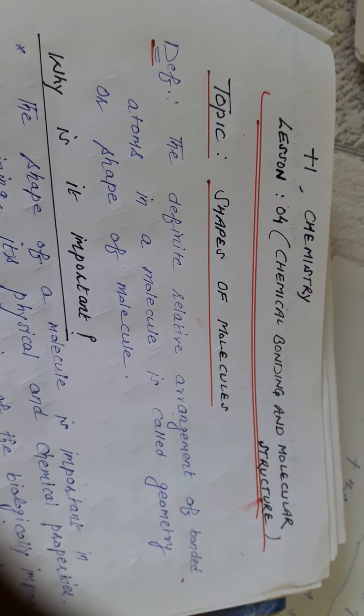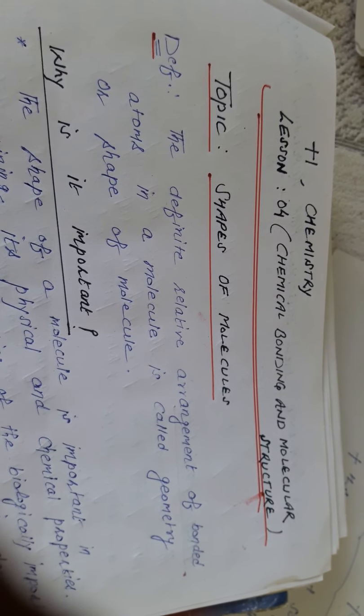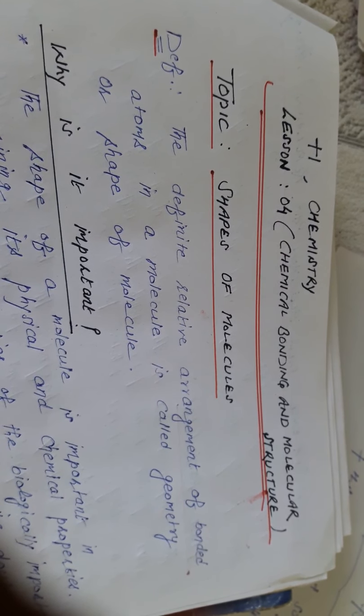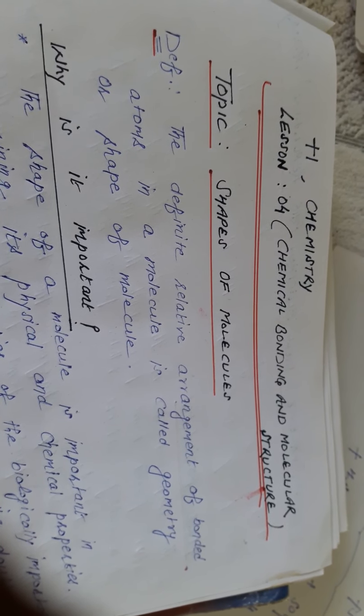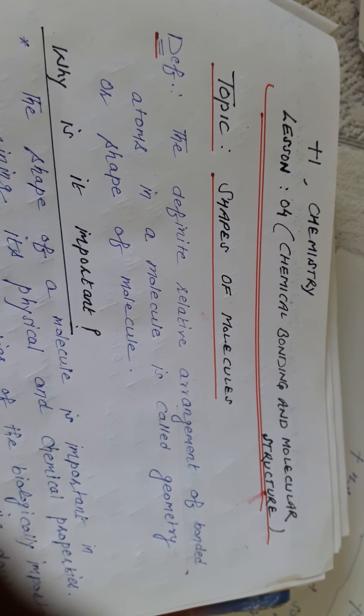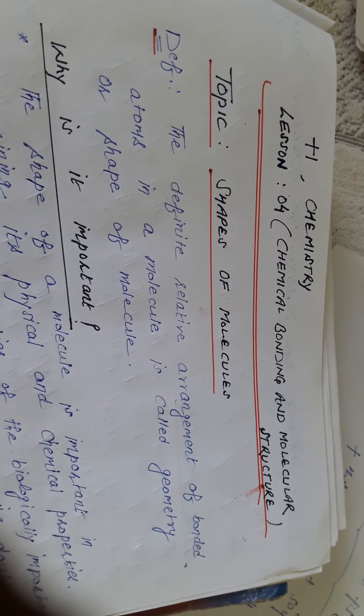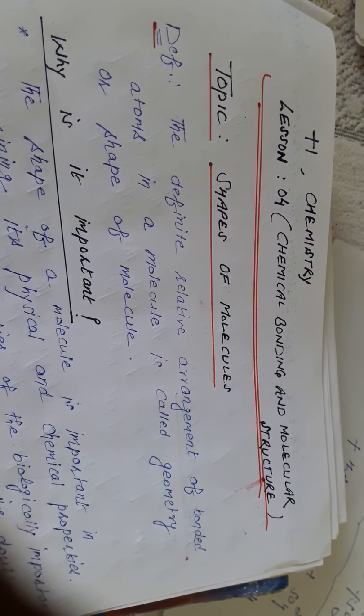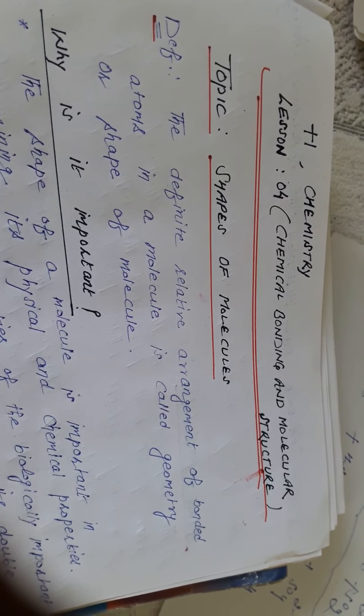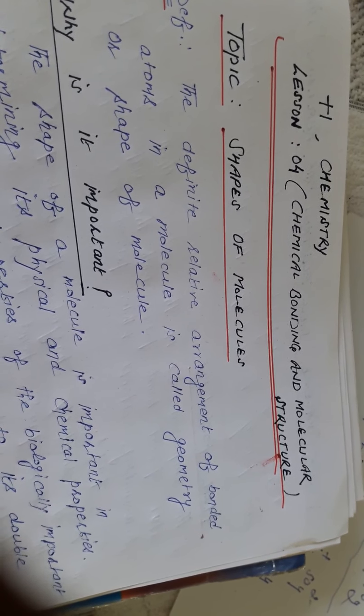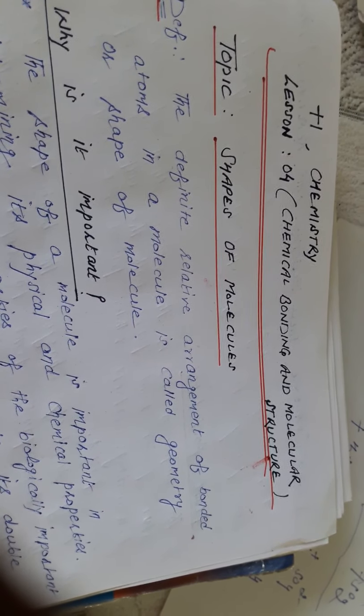Hello students, so we are taking a topic today: shapes of molecules and VSEPR theory. So first is about the shapes of molecules. The definite relative arrangement of bonded atoms in a molecule is called the geometry or shape of the molecule.